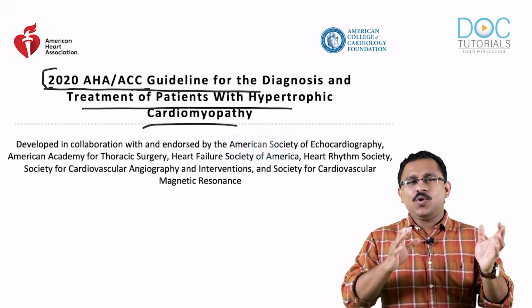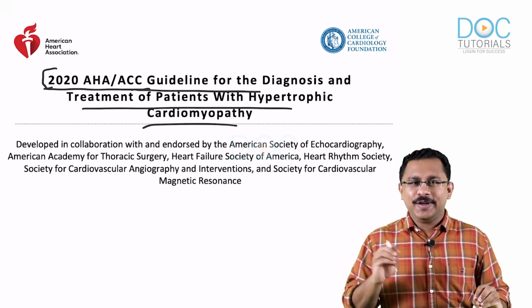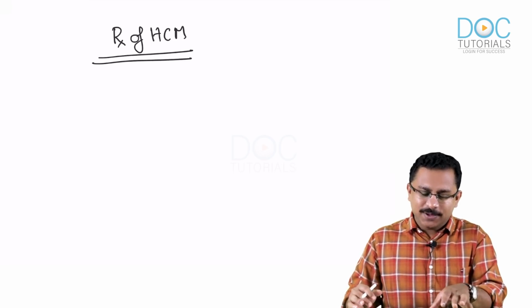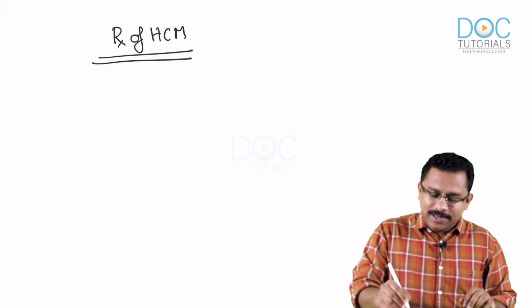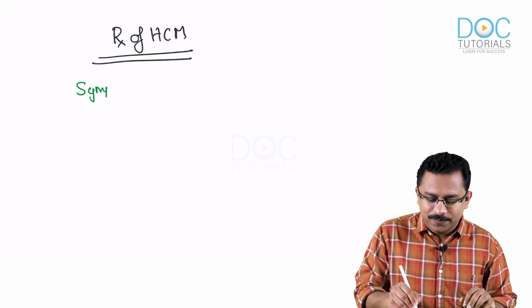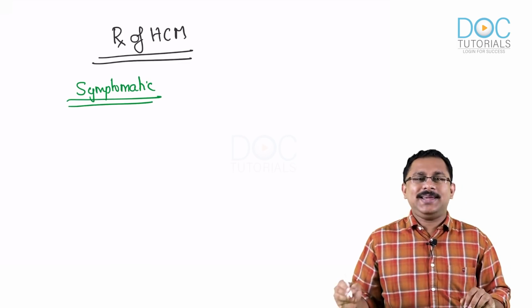You needn't know each and every detail, but whatever is important for your exams, I'm going to teach you. Regarding the treatment, imagine the patient is symptomatic, because I have already told you a good number of patients would be mostly asymptomatic.